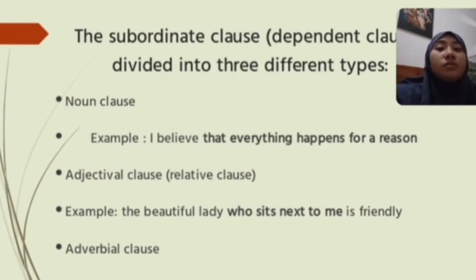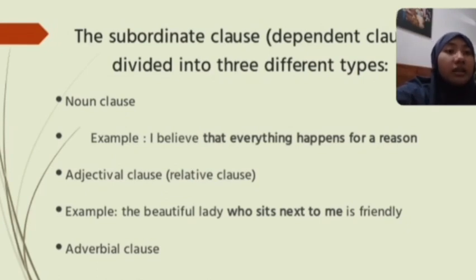Okay, the subordinate clause or dependent clause is divided into three different types. The first is the noun clause. For example, I believe that everything happens for a reason.